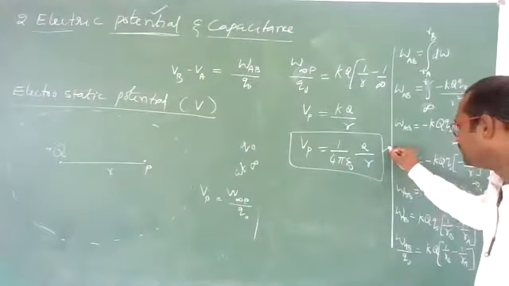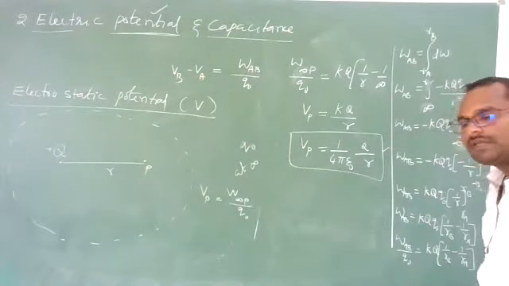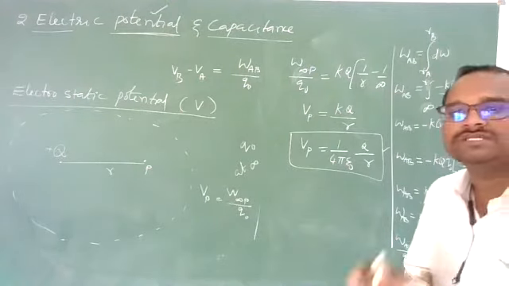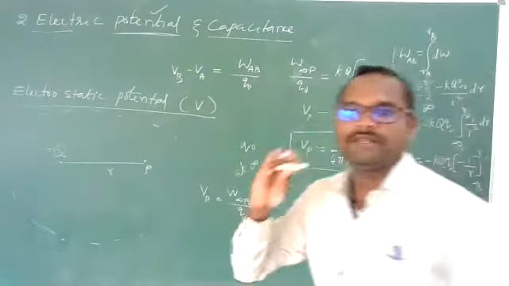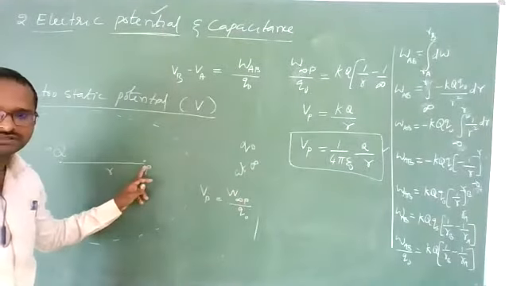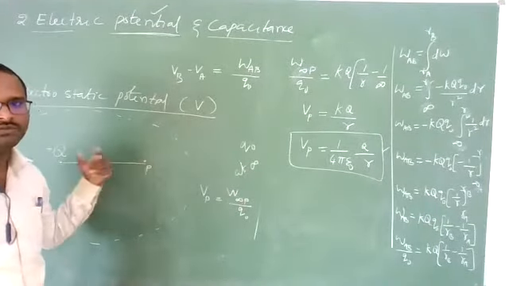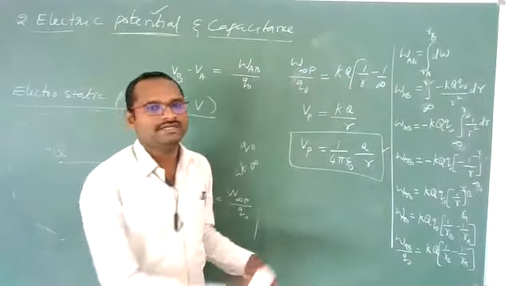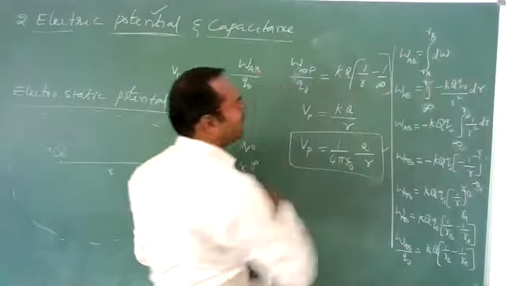Any doubt in this derivation? Everything is the same. Only the limits will change, from infinity to a particular point, meaning R distance. From infinity to R distance, up to here we have to move. How much work we will perform per unit charge? That is called electrostatic potential at a point.